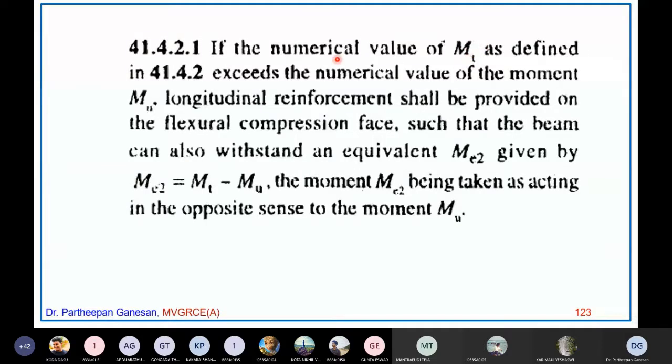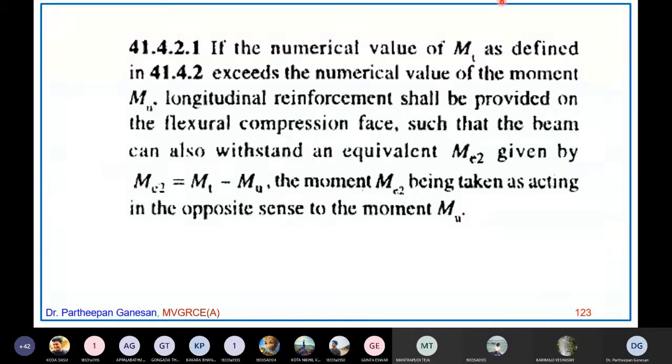If MT as defined earlier exceeds the numerical value of MU, longitudinal reinforcement shall be provided on the flexural compression face such that the beam can also withstand an equivalent moment ME2 given by MT minus MU, the moment ME2 being taken as acting in the opposite sense to the moment MU.